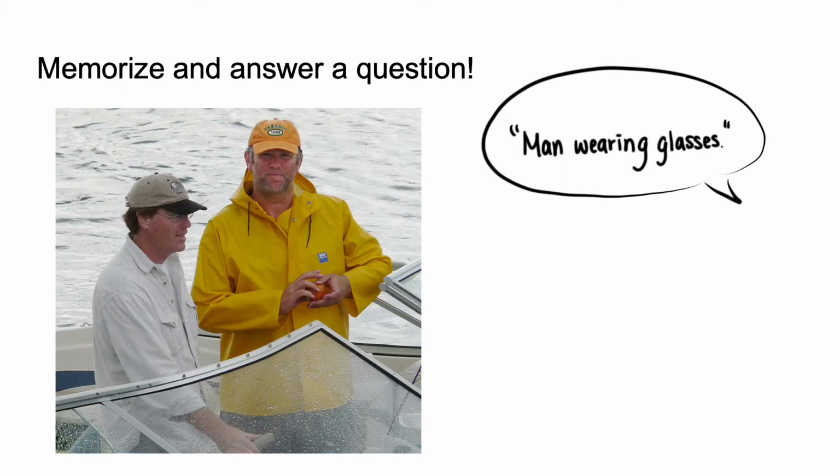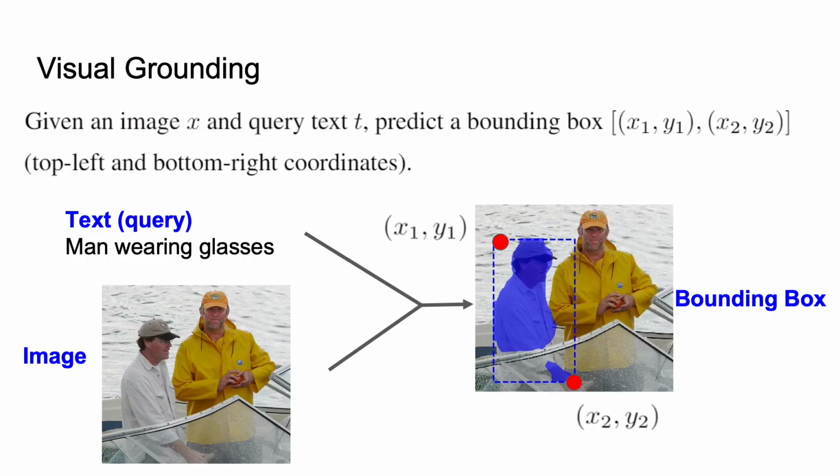This time, I present to you both the image and the question. The game becomes much easier, right? Because you know what to look for in advance. The game we played is called visual grounding.